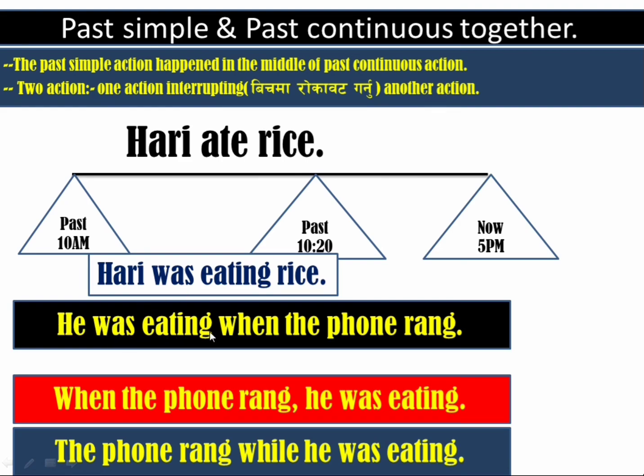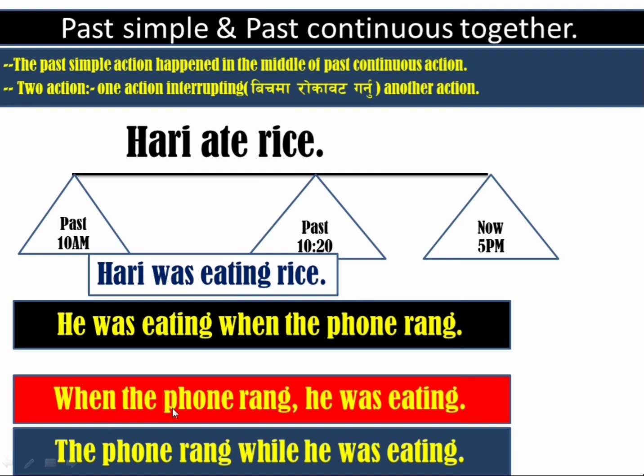It is the middle action, okay. 10 to 10:20 a.m. is the middle part. Hari was eating rice. What was Hari doing at 10 to 10:20 a.m.? Hari was eating rice. It means the telephone ringing interrupted. We already explained interrupted another action, okay.